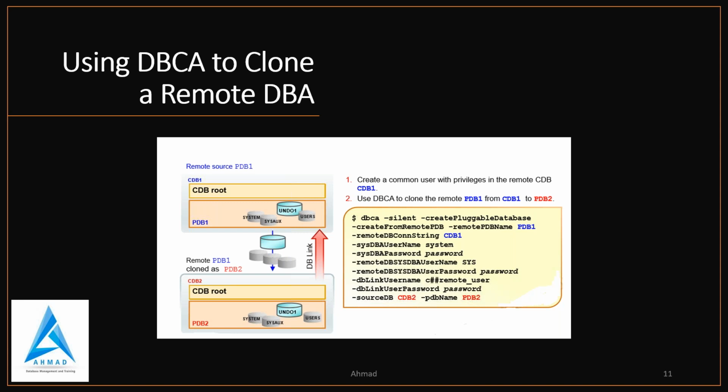On your screen you can see the syntax and the file, and they have mentioned PDB, CDB1, CDB2, PDB2, and they have mentioned the username for both, right? Clear, guys?